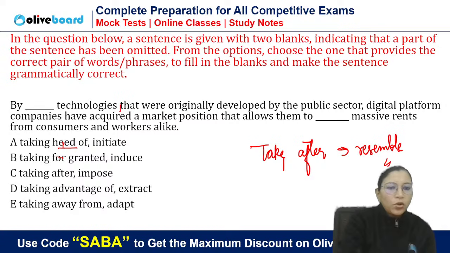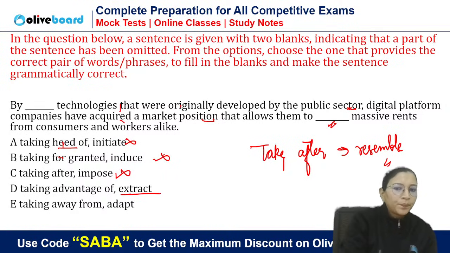So, by resembling technologies that were originally developed by the public sector, digital platform companies have acquired a market position that allows them to this. I think the second blank is giving you the better hint. So, digital platform companies, they initiate rents, they induce rents, they impose rents, or they extract rents. Means by taking advantage of technologies that were originally developed by the public sector.